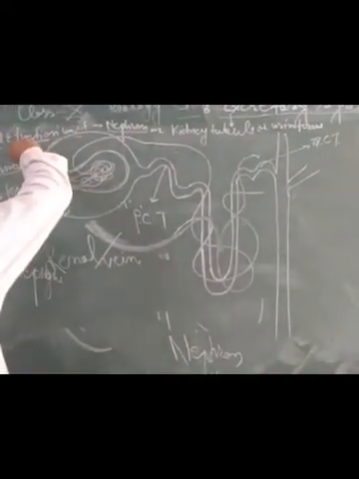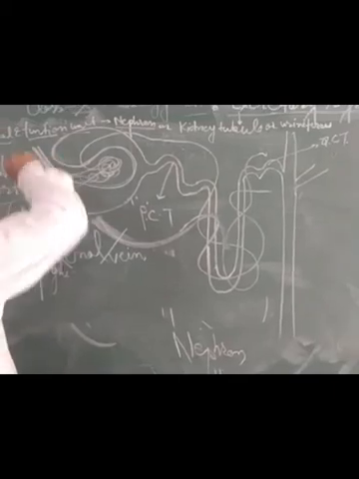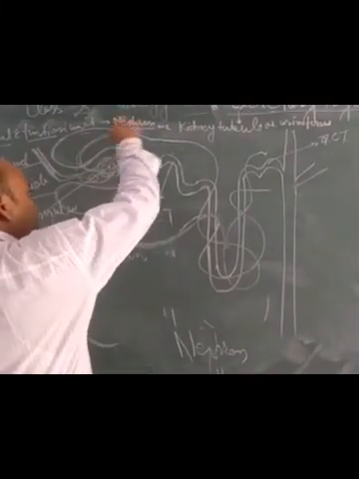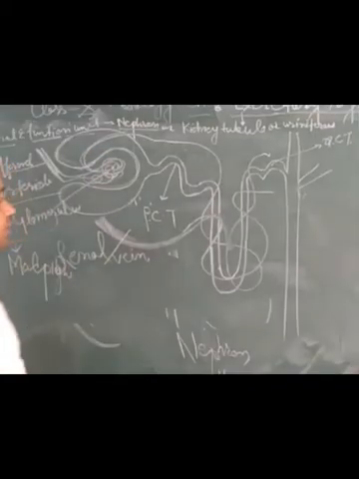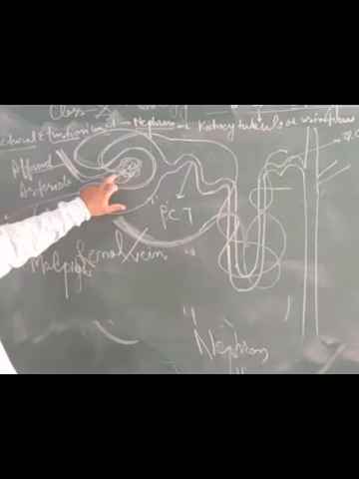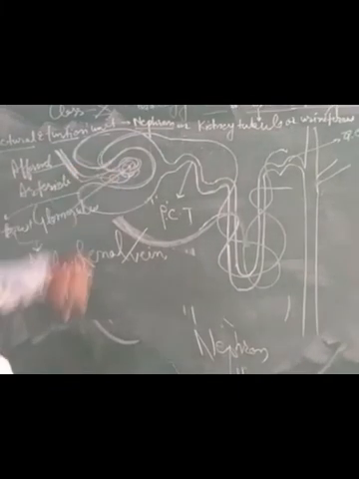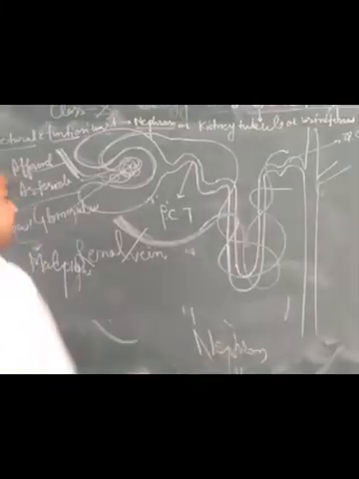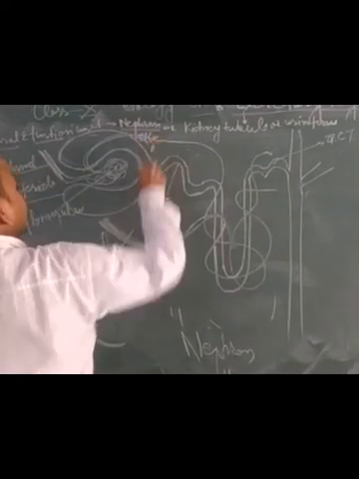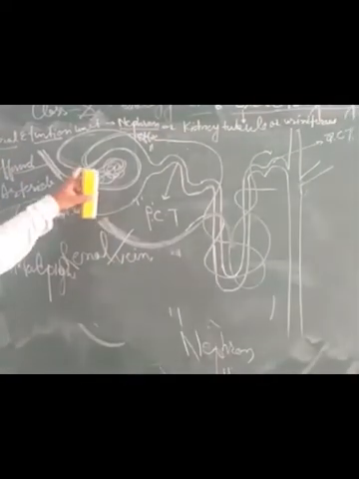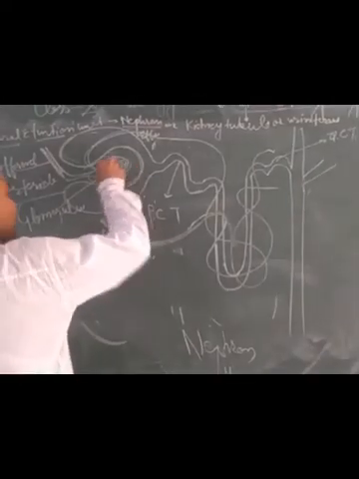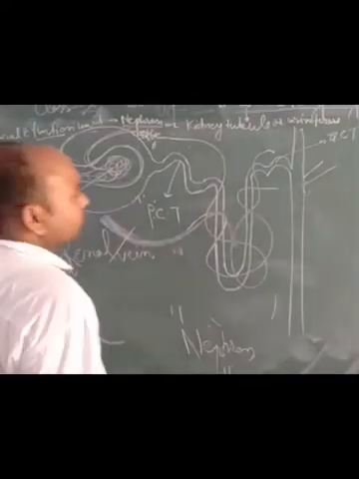The afferent arteriole has an initial broad diameter, but after moving outside from it, its diameter decreases. The diameter of the entering afferent arteriole is more than that of the efferent arteriole, and because of the lesser diameter, the blood pressure inside the glomerulus increases so that the filtrate will form easily.